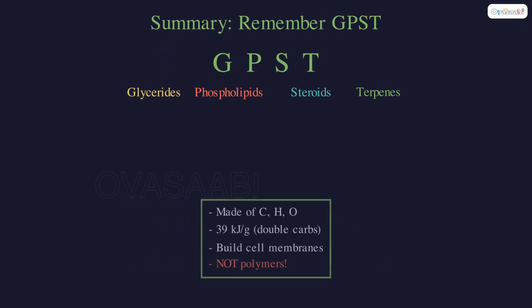Remember GPST: glycerides, phospholipids, steroids, terpenes. Lipids are made of carbon, hydrogen, oxygen, store double the energy of carbs, and build cell membranes.